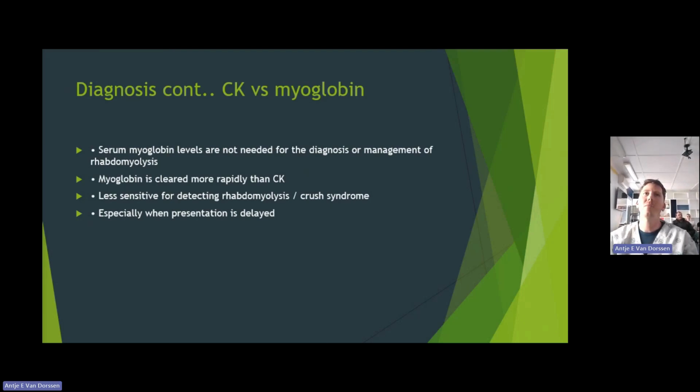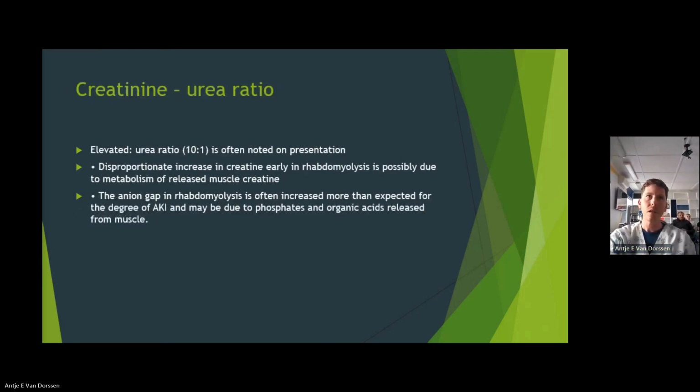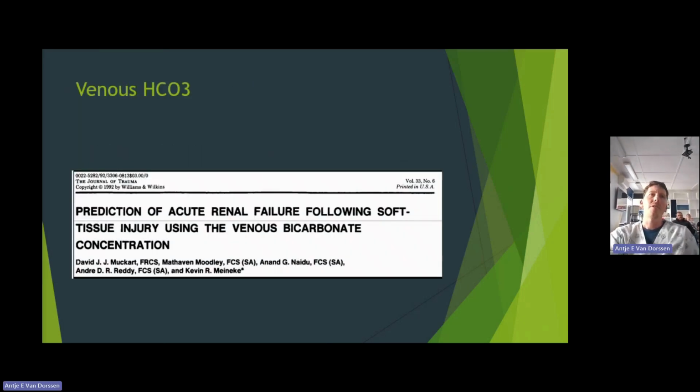Myoglobin, we don't often test serum myoglobin levels. CK is enough and the urine is enough. It's cleared more rapidly than the CK, and therefore it's less sensitive. When we look at the creatinine-urea ratio, as I said, creatine kinase is going to go up. When we have crush syndrome and the leak out from the cells, you're going to have disproportionate levels due to rhabdomyolysis.